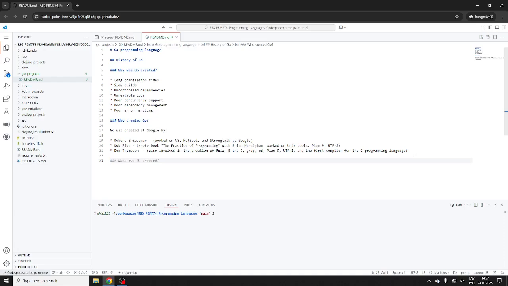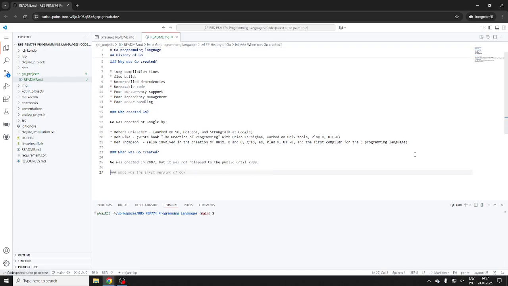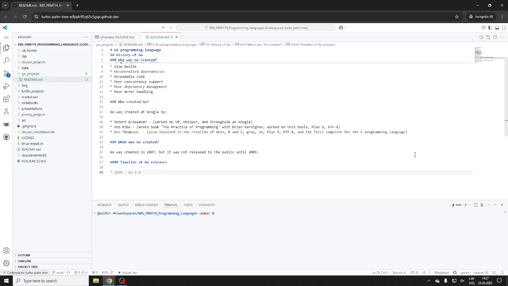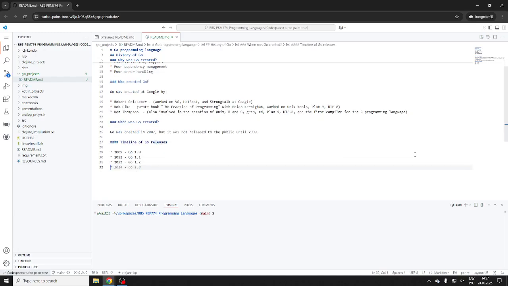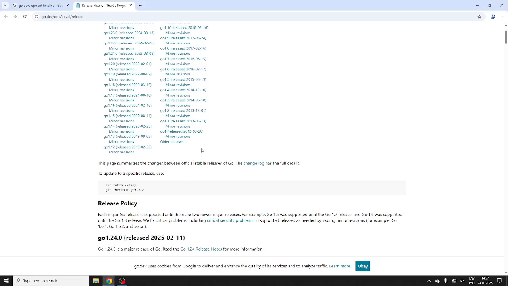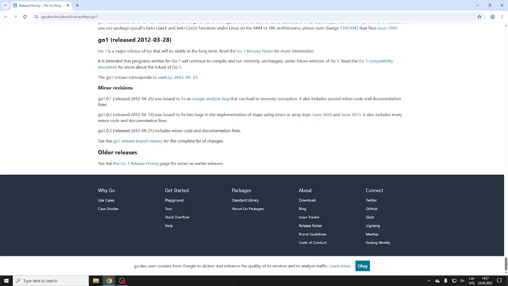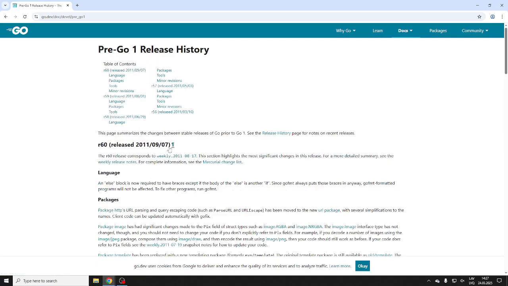So, when was it? A timeline of Go releases. Yeah, so something like this. We can check, right? I don't know if it's actually true. Let's see. We should be now on 1.24. Let's double check the naming of all the releases, if it's true. Go release history, pre-Go, right? So 2012, release 1.0, so 2011, right?